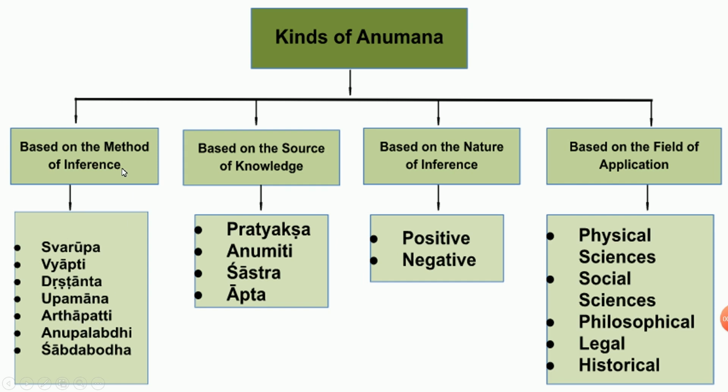Arthapatti is also based on the method of inference. It is also a kind of Arthapatti Anumana, Anupalabddhi Anumana, Shabda Bodha Anumana, Upamana Anumana, Drastanta Anumana, Vyapti Anumana, Swarupa Anumana. I don't want to confuse you, but just visit the bibliography website and find out the definition, and then you need not worry about other things.